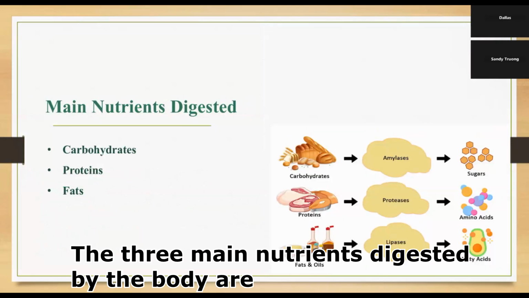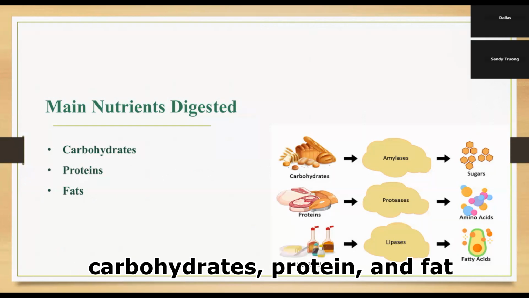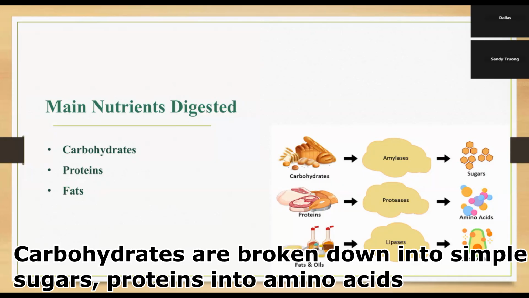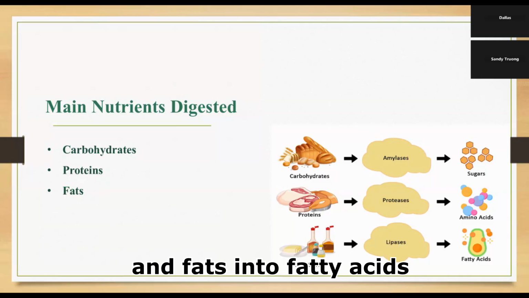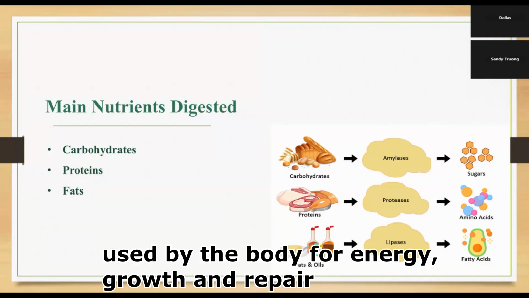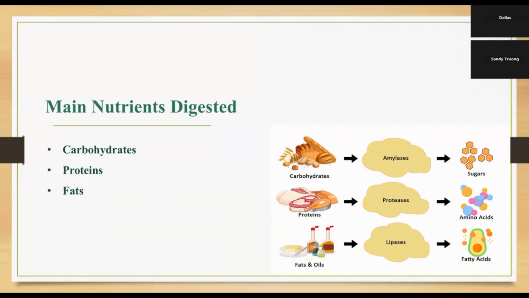The three main nutrients digested by the body are carbohydrates, proteins, and fats. Different enzymes break down each nutrient into smaller molecules. Carbohydrates are broken down into simple sugars, proteins into amino acids, and fats into fatty acids. These smaller molecules can then be absorbed and used by the body for energy, growth, and repair.